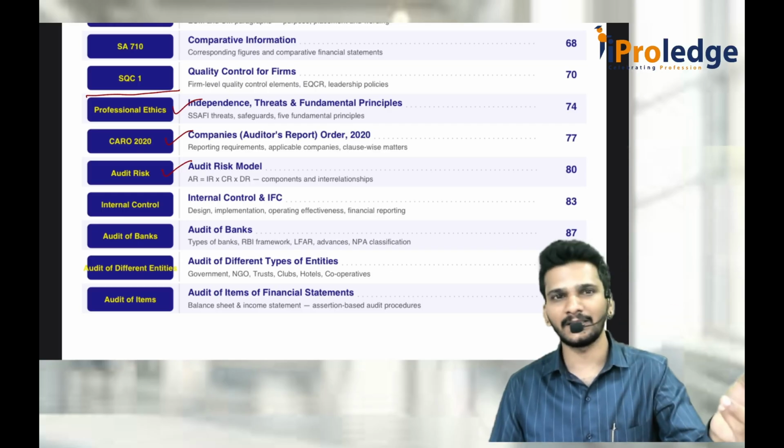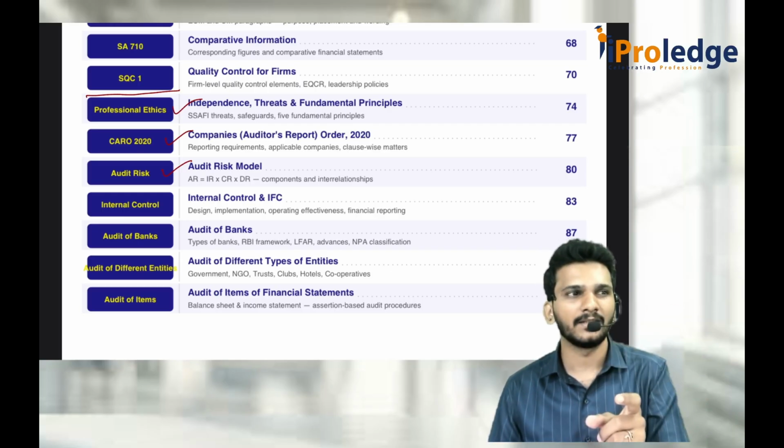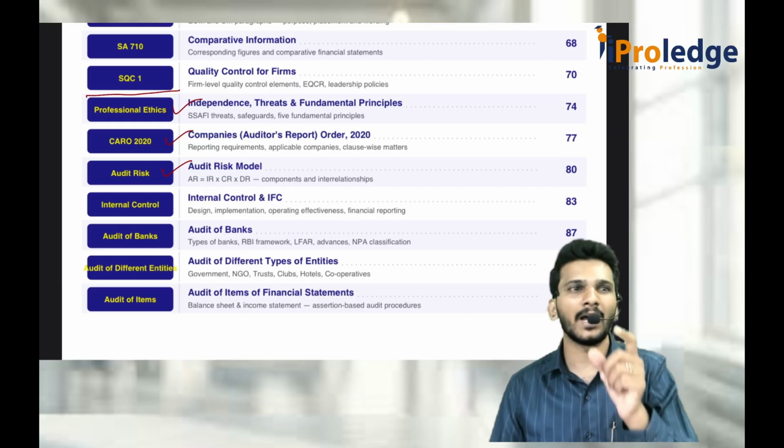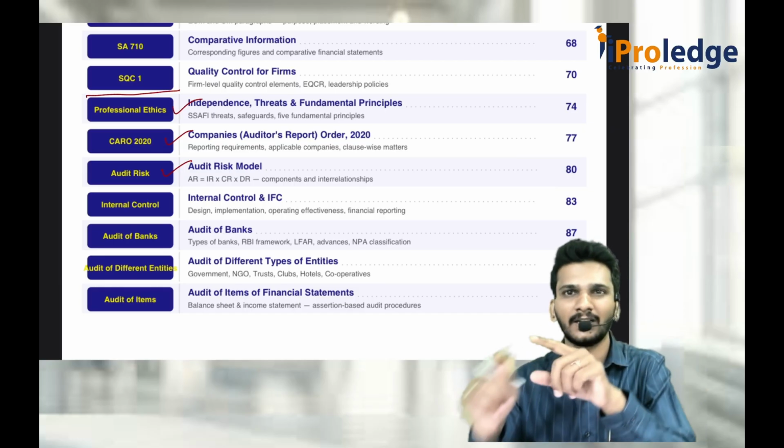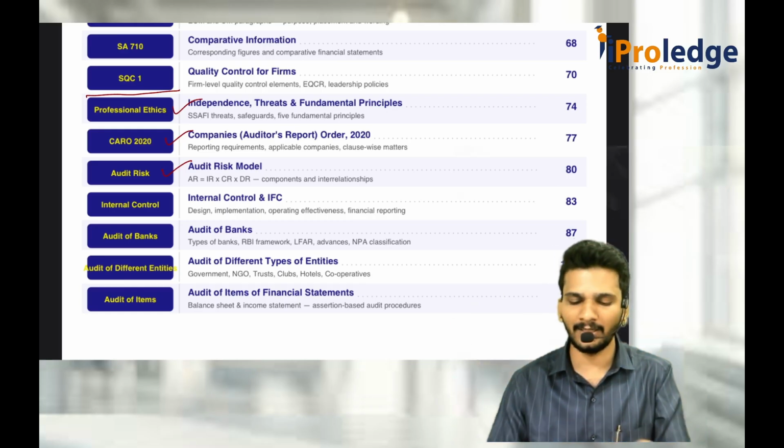That is separately given as an essay. Then there is something called audit risk. Audit risk consists of ROMM, the risk of material misstatement, and detection risk: inherent risk, control risk and detection risk. That combination is given as audit risk. That part is separately given here.